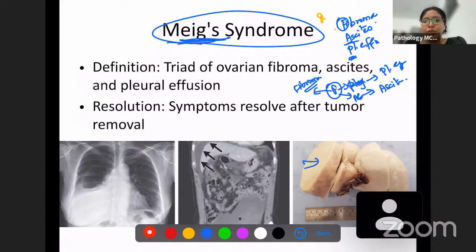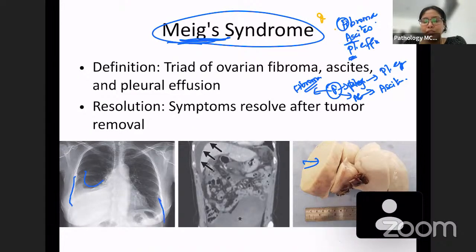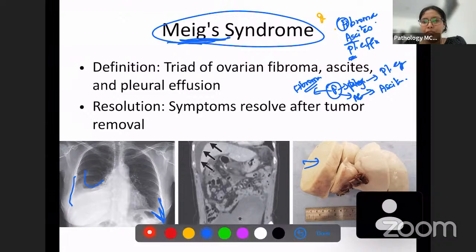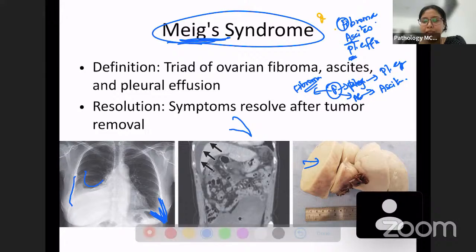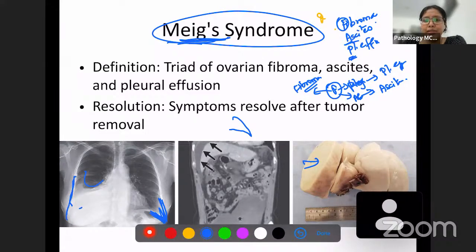Here you can see this is an X-ray which shows pleural effusion. You can see here that this is the costophrenic angle. This is the diaphragm, right? Usually you have a proper beak-shaped area. This is the diaphragm and this is the angle. But here you can see that there is blunting over here. There's a U-shaped area and it is full of white appearance here. That means this is air which is black and this is fluid which is white.